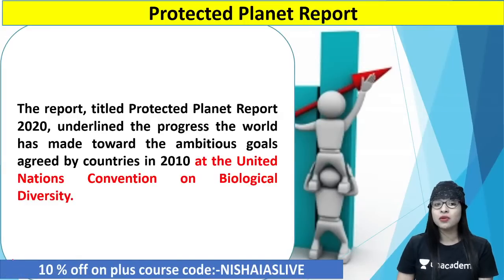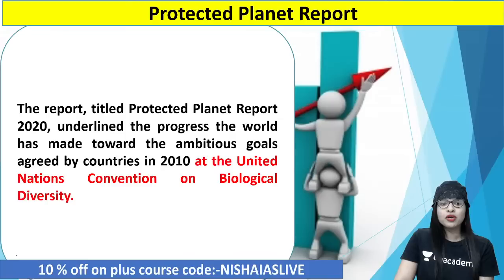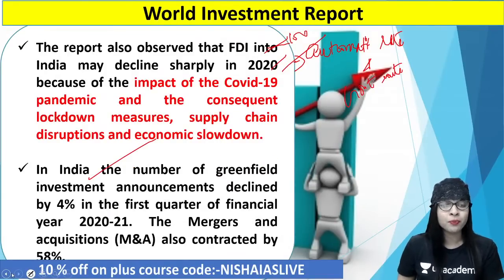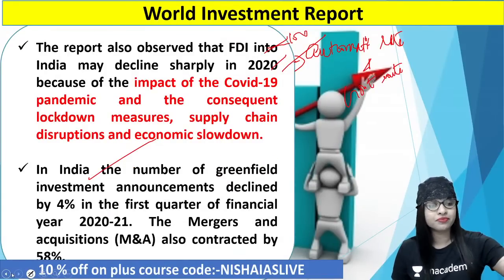And thus the next important topic we are going to discuss here is the Protected Planet Report. So this is what you should study with regard to the World Investment Report. Is it very clear, all of you? Any doubts, any queries?